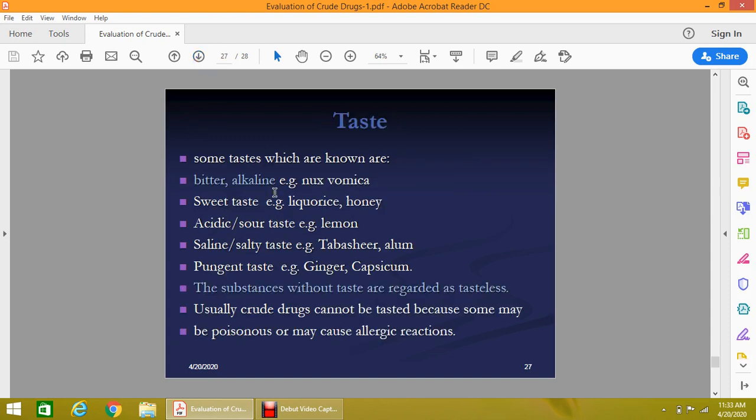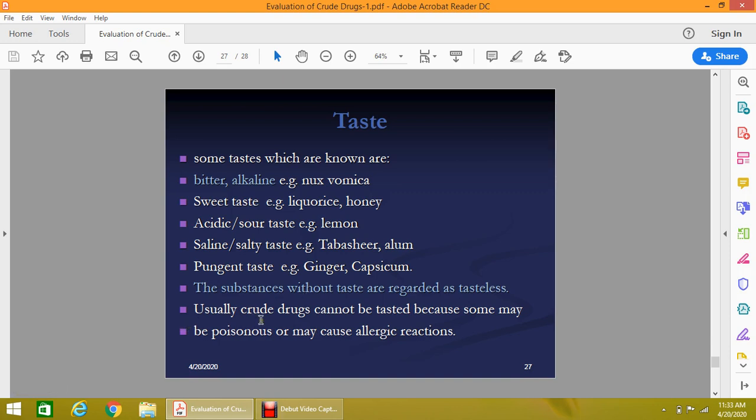And then taste. Taste can also be of different types. Some drugs are very bitter or alkaline in taste, for example Nux vomica. Some are very sweet in taste, for example licorice and honey. Some are acidic and sour, for example lemon, orange, grapefruit, etc. Some are salty or saline in nature, for example tabashir and alum. And pungent, very sharp, irritating tastes, for example ginger, capsicum, cinnamon. And some drugs are tasteless, which is called insipid.